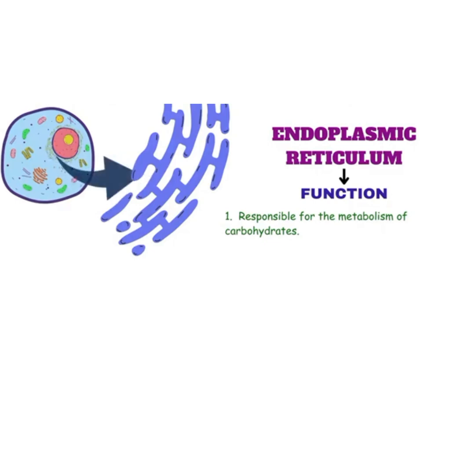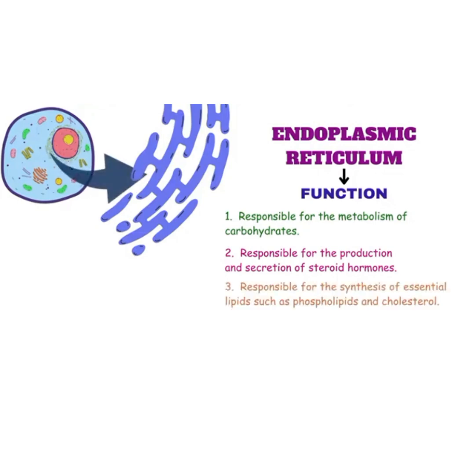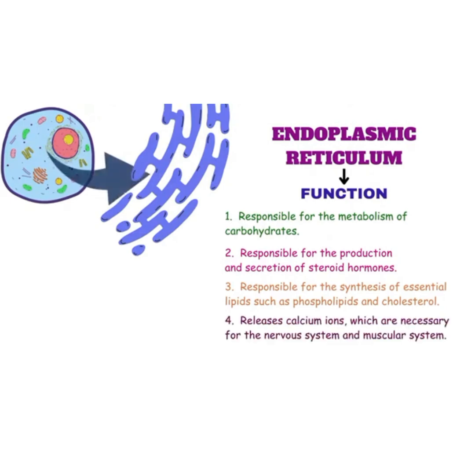The main functions of the endoplasmic reticulum are the metabolism of carbohydrates, the production and secretion of steroid hormones, and the release of calcium ions, which are necessary for the nervous system and muscular system.